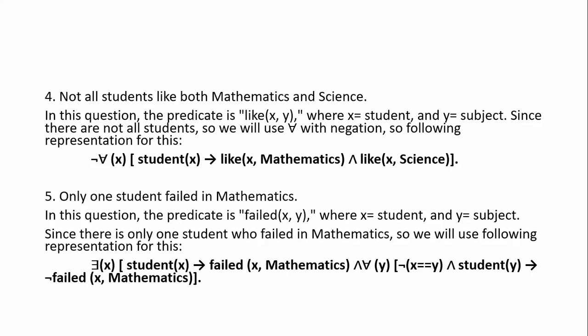If you have some confusion on how to write, frame the sentence: first we consider that there exists one student, some student among all students. For the remaining, we combine with the students who did not fail in mathematics. If you consider who is the odd one out among the students, then we can find that one student failed in mathematics. This is the inverted mechanism.